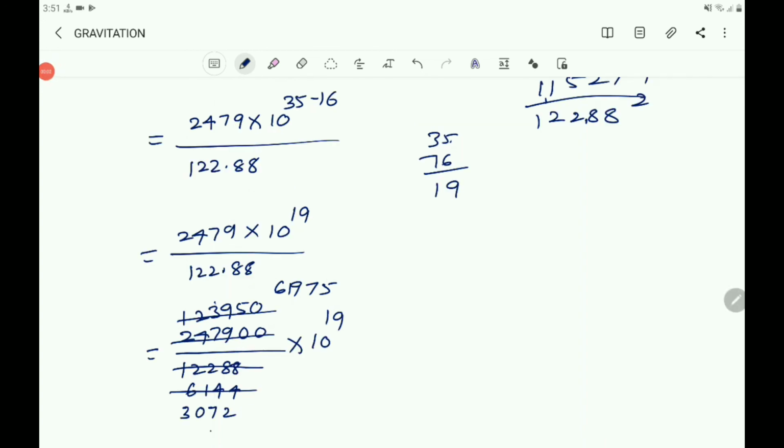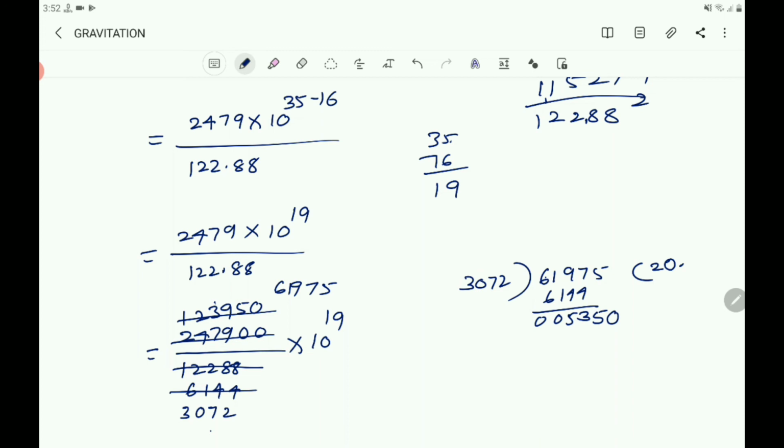Then you divide 61975 by 3072. 2 2s are 4, 7 2s are 14, 7 minus 4 is 3, 9 minus 4 is 5 and 0. Then next take 5. So it is not divisible by 3072, put 0 and put the decimal point and take 0 here.